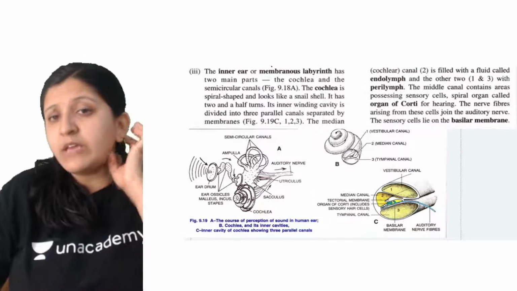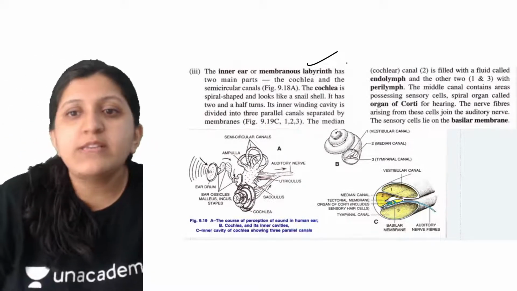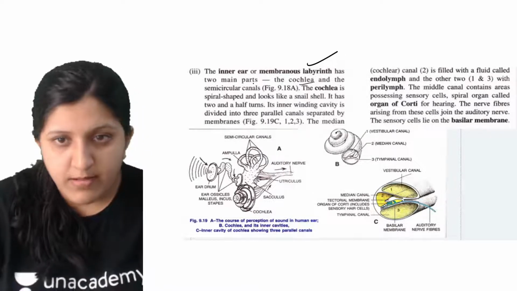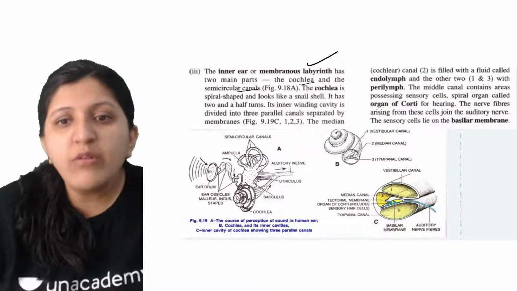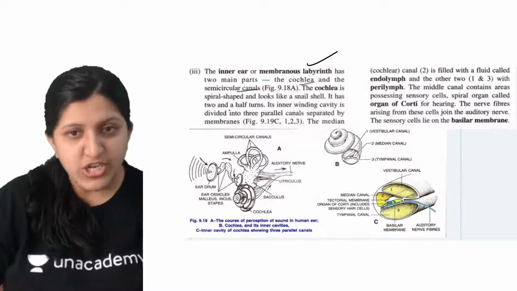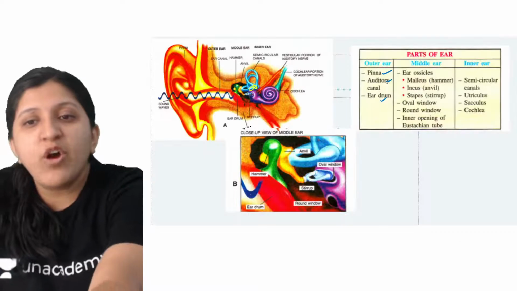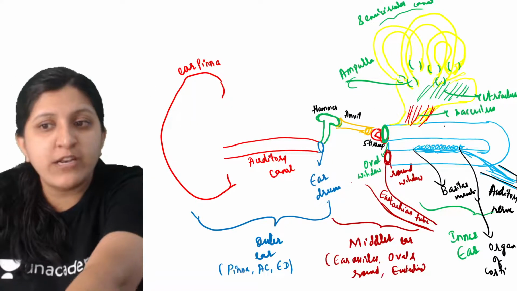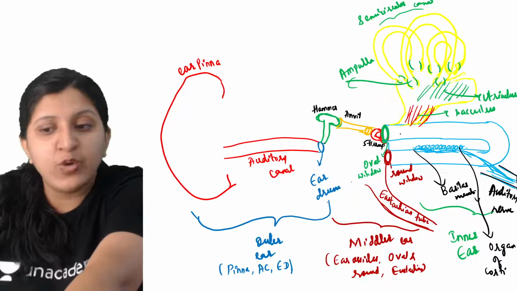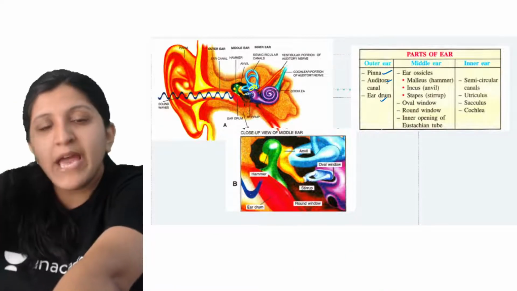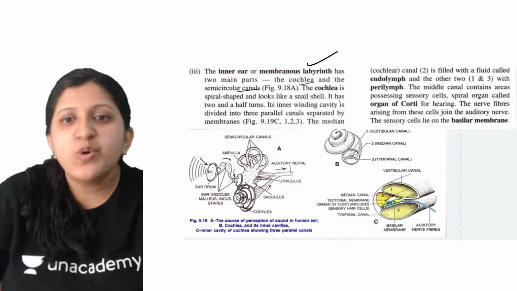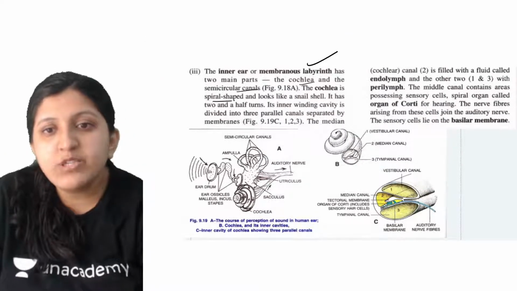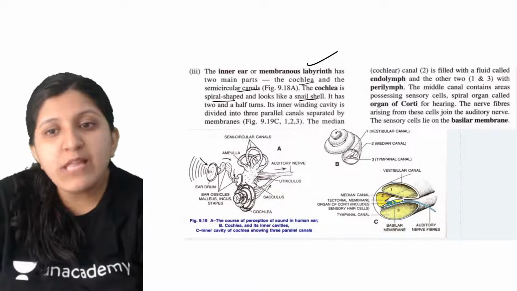Let's see what all comes under this. The semicircular canal is done. Now the inner ear, or membranous labyrinth, has a cochlea and a semicircular canal. The cochlea is spiral shaped. What I have drawn here is not a spiral, just for understanding where exactly you find endolymph and perilymph, so I drew it as a line instead of a spiral. You need to remember the cochlea is spiral shaped and looks like a snail shell.